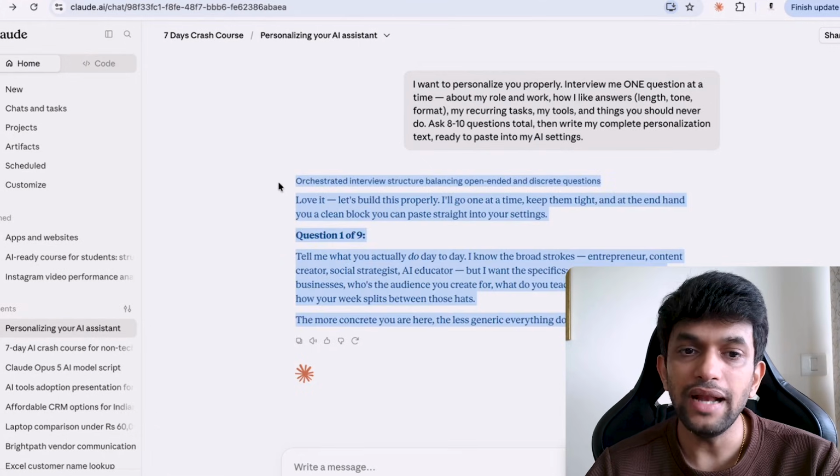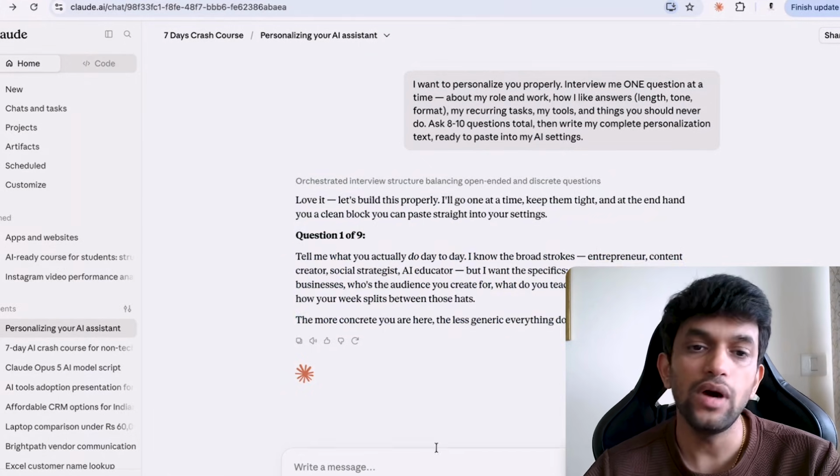Yes. So you can do that over here. That is number one step of personalization, guys. Now your AI knows who you are, how you work, right? Or basically it gets a better understanding. Now you have personalized your AI.